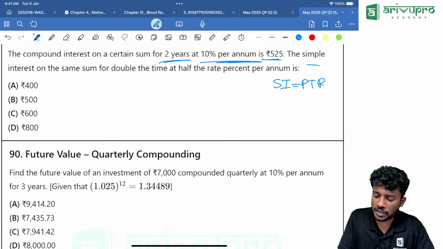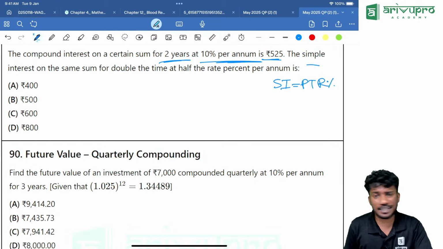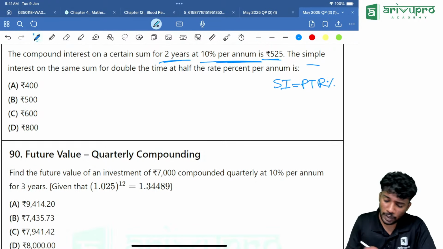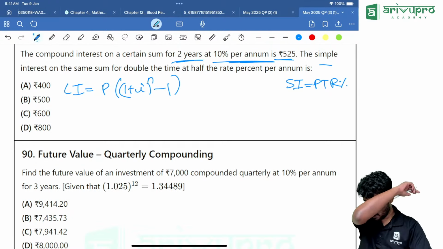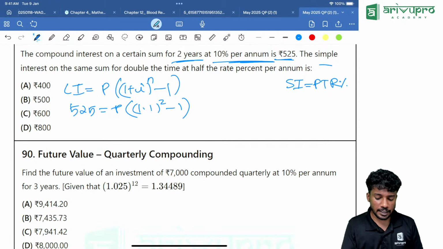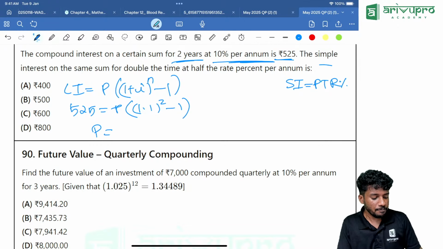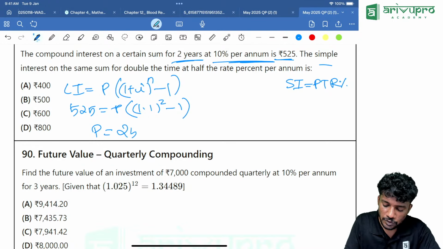To find simple interest, what is required? P, T, R percentage. We need the value of P; then only can we find it, as T and R are given. So what is the formula for compound interest? CI is equal to P into (1 plus I) the whole raised to n, minus 1. Now CI value is 525, which is equal to P into (1.1 the whole power 2 minus 1). Now take the calculator and get me the value of P: 1.1 into equal to, minus 1, divide, equal to, multiply it with 525. You are getting it as 2500.